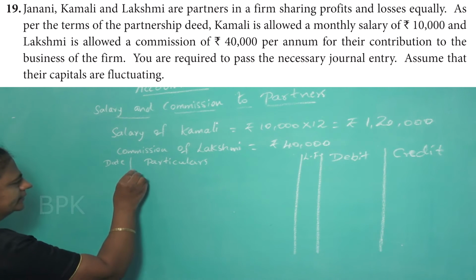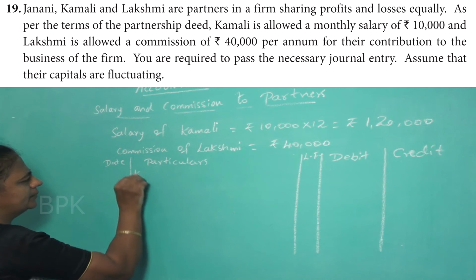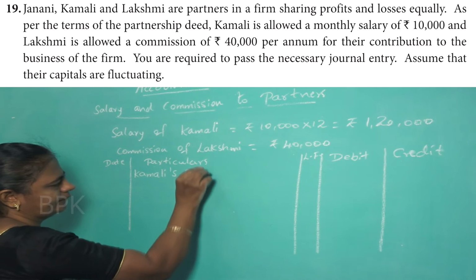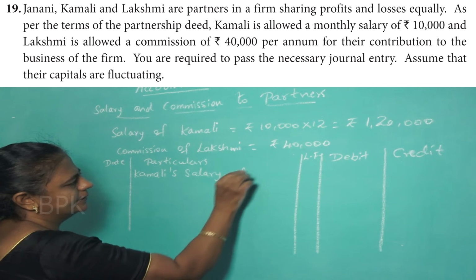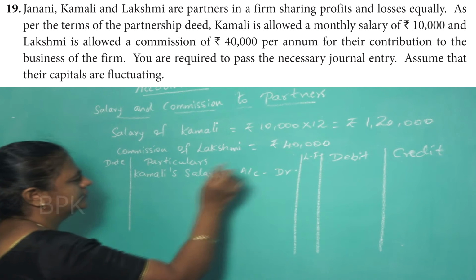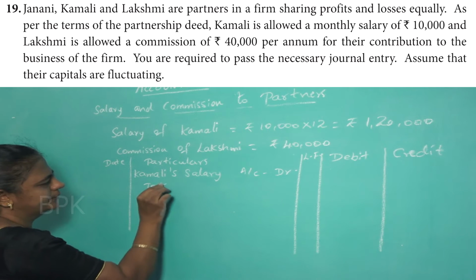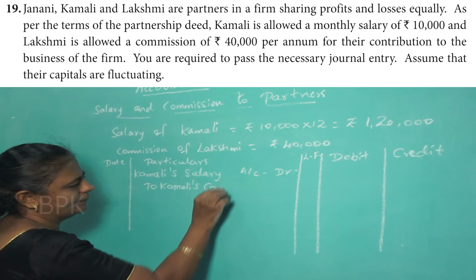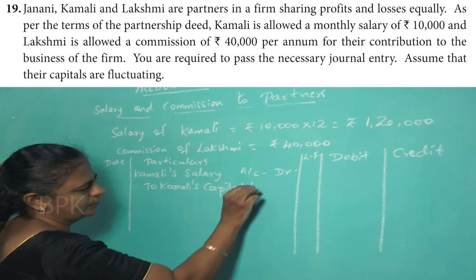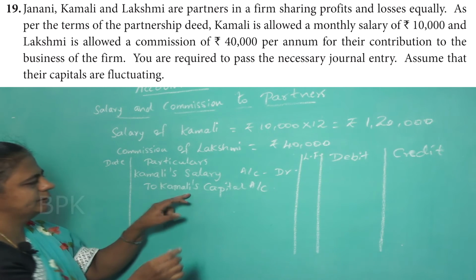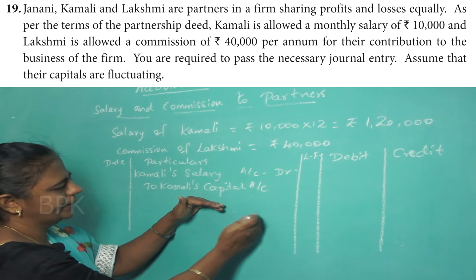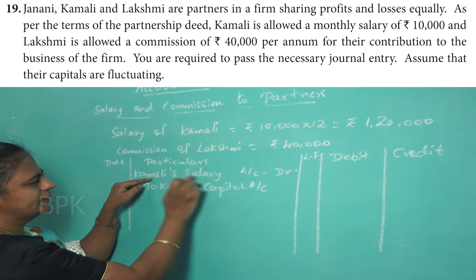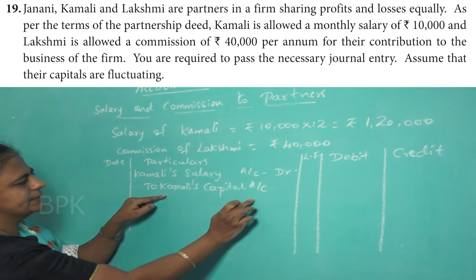So what is the journal entry for providing salary? You have to write like this: Kamali's salary account debit, to Kamali's capital account. Why am I writing like this? Because in capital account, we write by Kamali's salary.